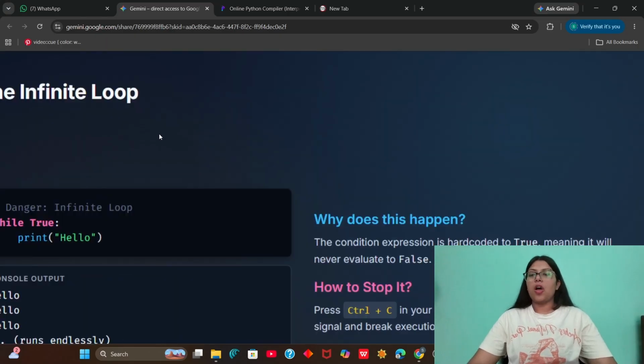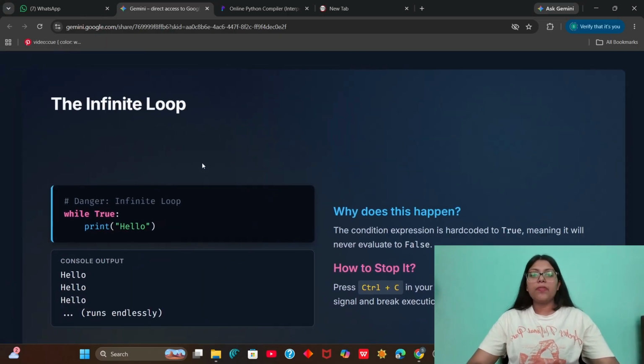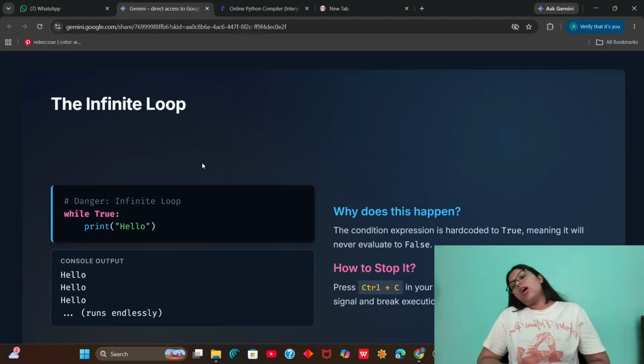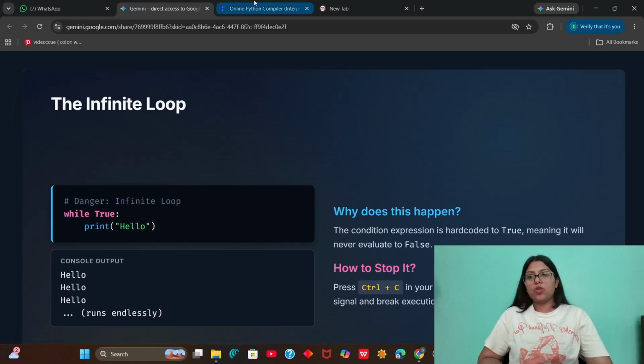Now is the concept of the infinite loop. An infinite loop executes infinitely when the condition or the expression is hard coded to true, meaning that it will never evaluate to false. Since the condition will never be false, we will execute it again and again and again, which will run endlessly. So this is what an infinite loop is.